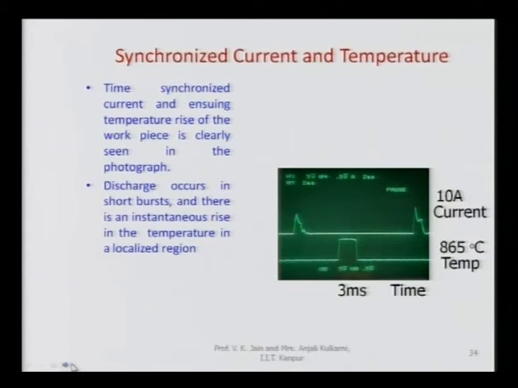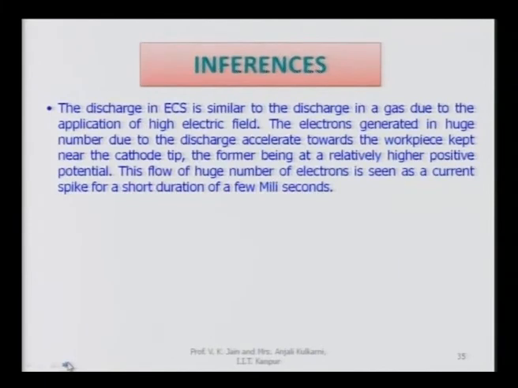You can see some of the basic research that was conducted at IIT Kanpur by Anjali Kulkarni: the recording of the current during electrochemical spark machining process and simultaneous measurement of the temperature variation with time. So, we can draw the following inferences: the discharge in electrochemical spark is similar to the discharge in a gas due to the application of high electric field. The electrons generated in huge number due to the discharge accelerate towards the workpiece kept near the cathode tip, the former being at a relatively higher positive potential.